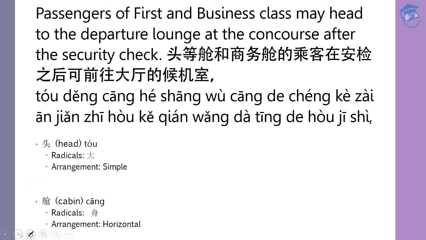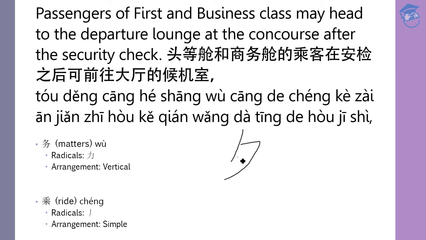Let's look at the next set. We have this word here, 务. 务 means matters. I'll explain to you why we are using this word here. This is the pinyin, the radical is this one, what's at the bottom there. The arrangement is vertical because you have top and bottom components. Let's look at how to write 务. 一、二、三、四、五. Okay, 5 strokes for this word, 务.